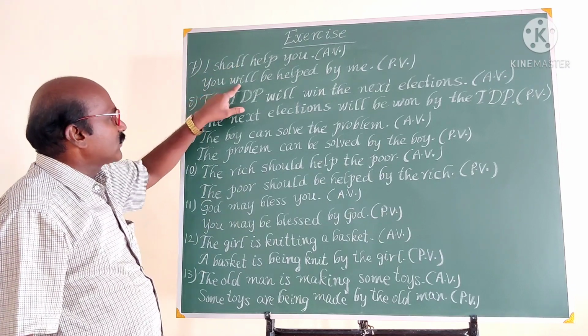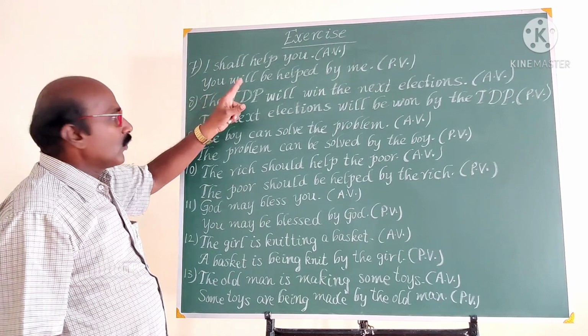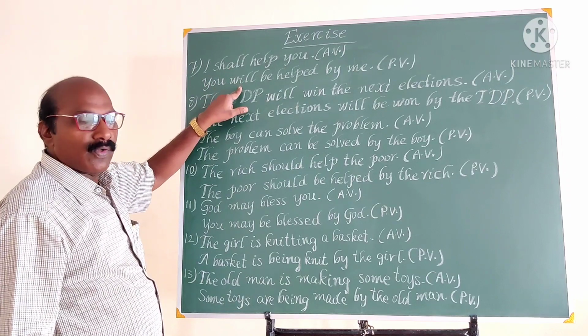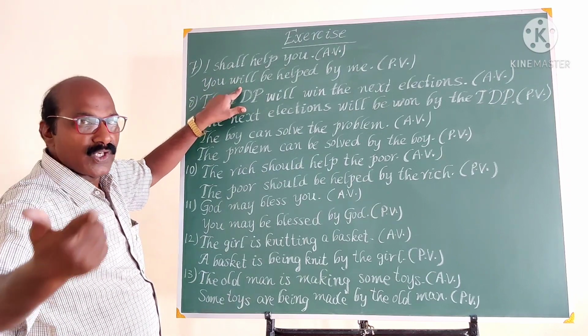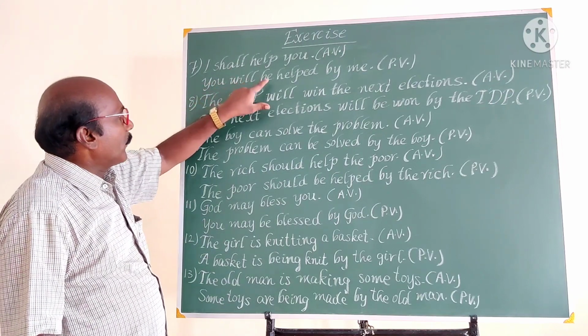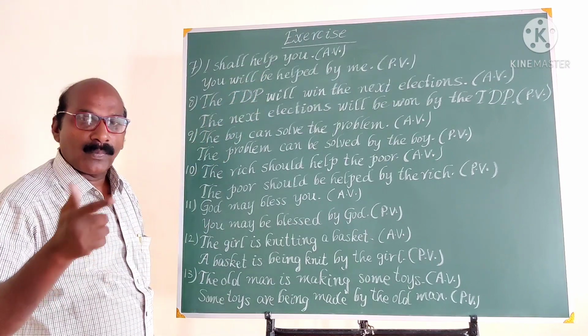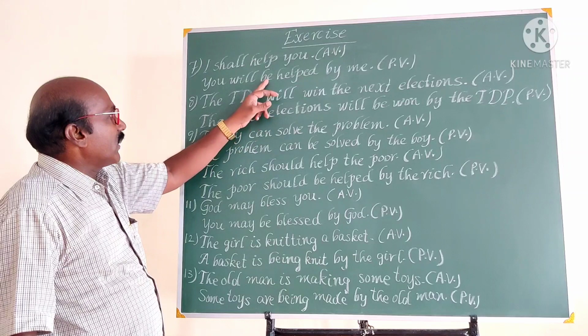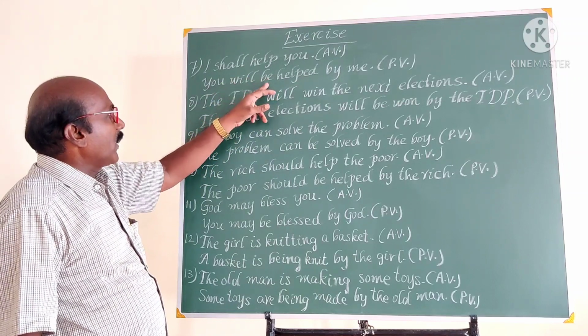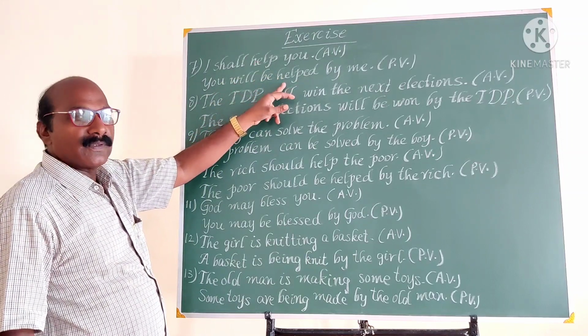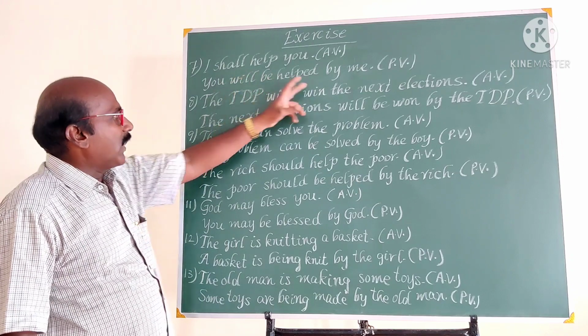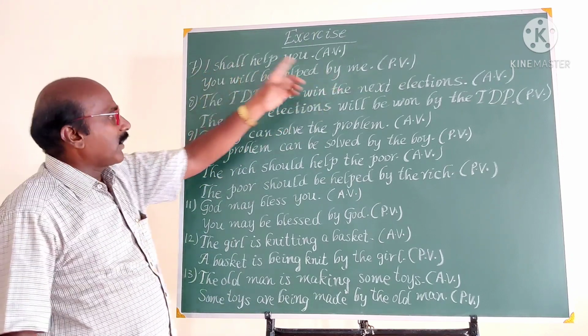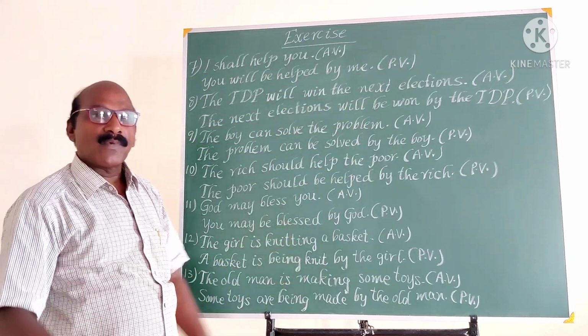For the other subjects, we use will. So, though shall is given, we have to use will to indicate future. You will be. The right be form to be used in future tenses is be. You will be. Then the third form of the verb, helped. You will be helped by, I becomes me. You will be helped by me.